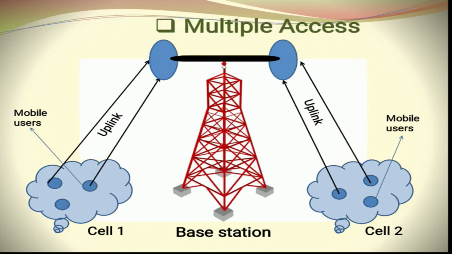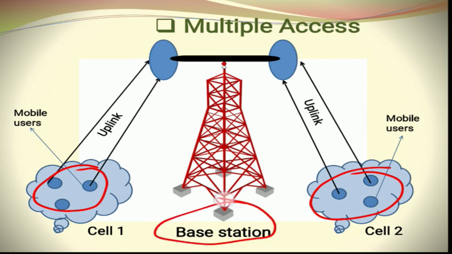Now let us define multiple access scheme. Multiple access scheme is exactly the reverse of broadcasting. Now in multiple access scheme, what happens? The multiple mobile users, they may be in cell 1, they may be in cell 2, they are going to transmit their signals to the base station, to the base station means their transceiving antenna.